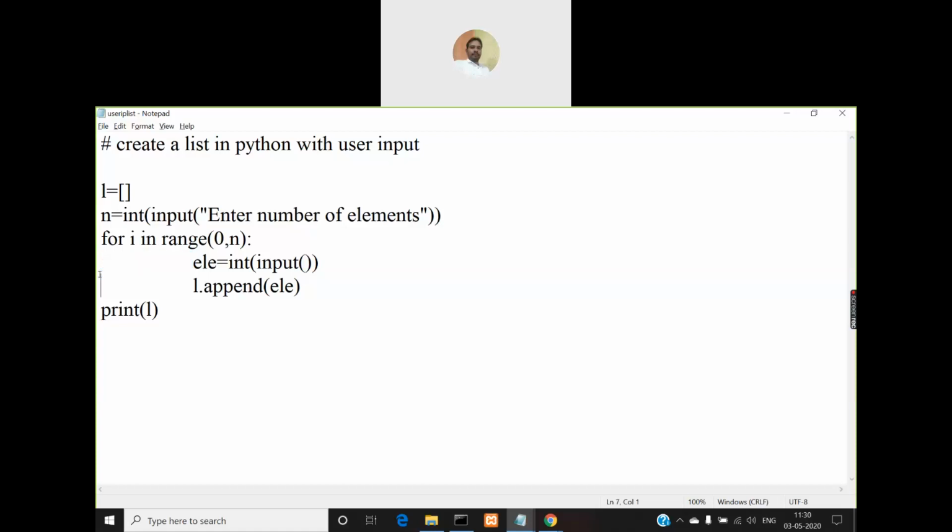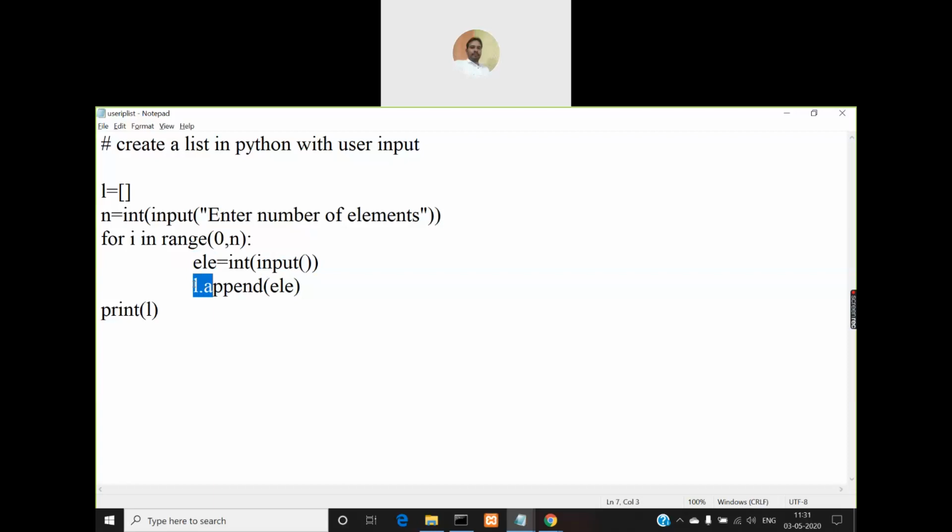Each time the loop is repeated, look at the indentation we used for both these lines. Both these statements are part of the for loop. In the first statement, you're using one more input function to read an element, converting that into an integer format and storing it in ELE.